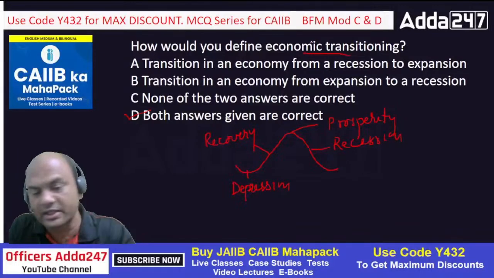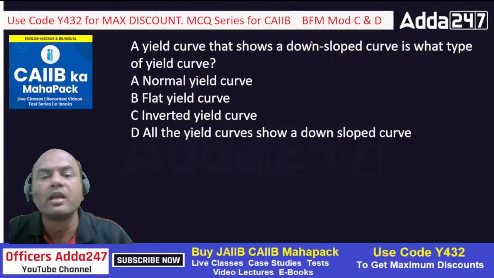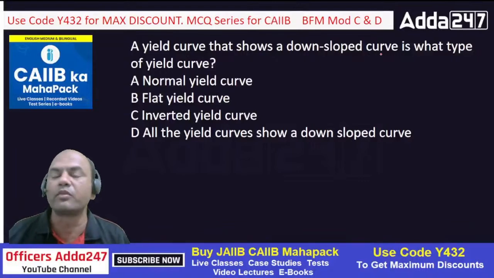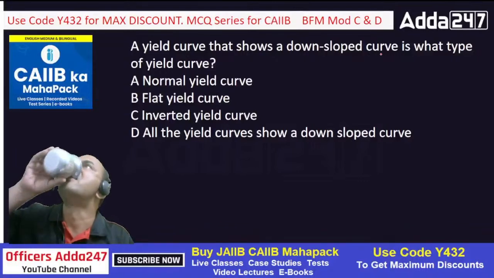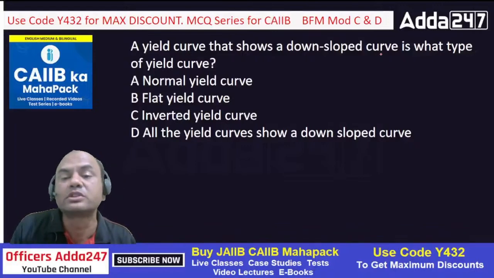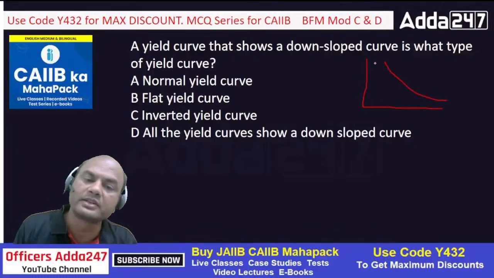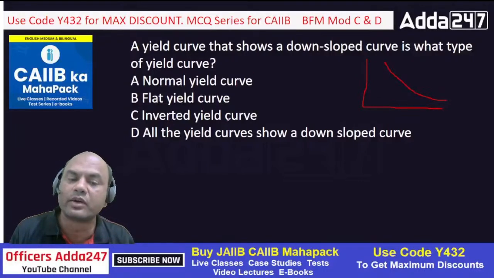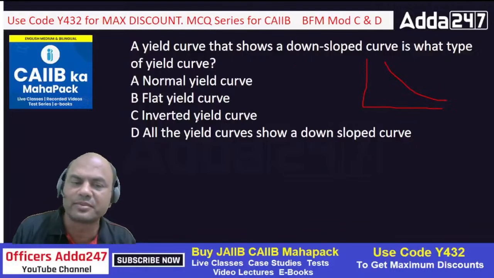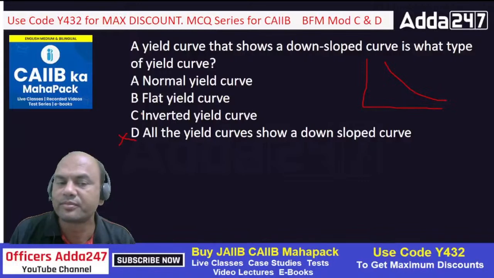Okay, so the correct answer is both, right? A yield curve that shows down-sloped curve is what type of yield curve? Which type of yield curve? Down-sloped. Down-sloped means what? Like this, right? It's called as what? Normal, flat, inverted. All the yield curves show down-sloped curve. So is it that? All the yield curves? Is it the same? No. So D is out. Think about A, B and C only now.